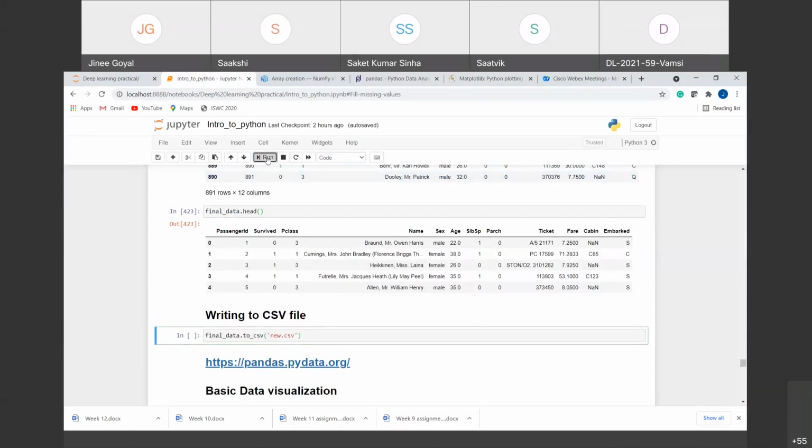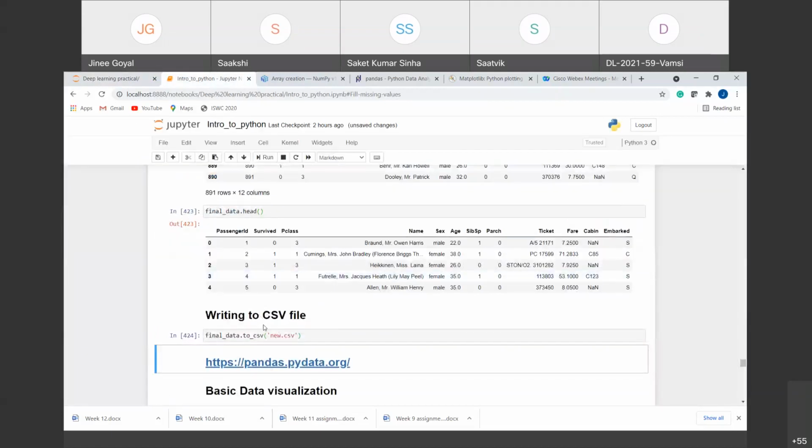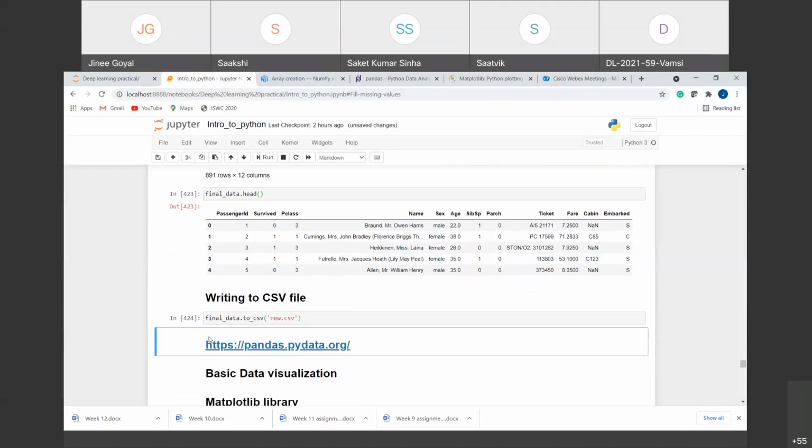So if I run this, you can see here that I have a new CSV file here, and it will contain all the changes that you have made in the data set, right? So similarly, you can read any CSV file or you can write any CSV file. You can also read Excel sheets, text files, HTML files, any files you can read using the Pandas data frame. You can explore that using the link that is present here.